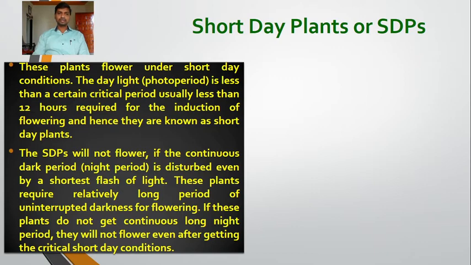Okay, so if these plants require 8 hours of light period and 16 hours of darkness, it requires a long night period or dark period. And if this continuous dark period is disturbed even by the shortest flash of light, these plants will not flower. So these plants require a relatively long period of uninterrupted darkness for flowering. If these plants do not get the continuous long dark period or night period, they will not flower even after getting the critical short day condition.